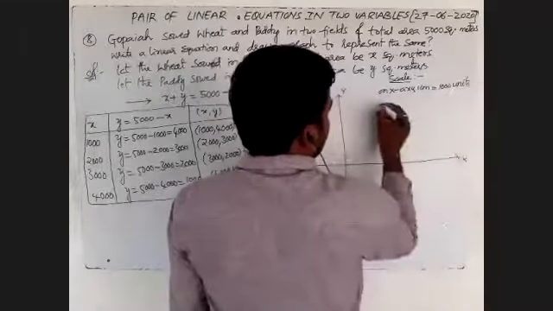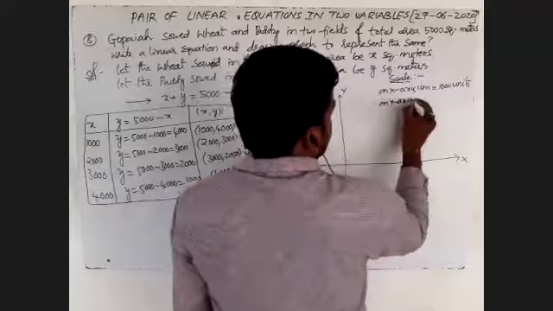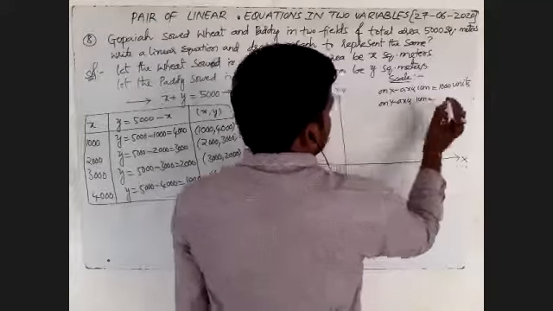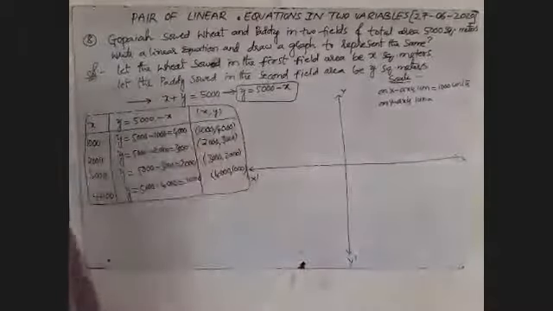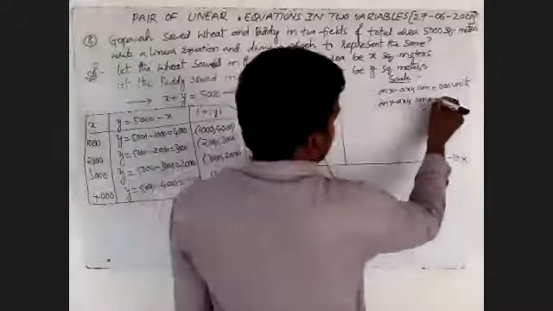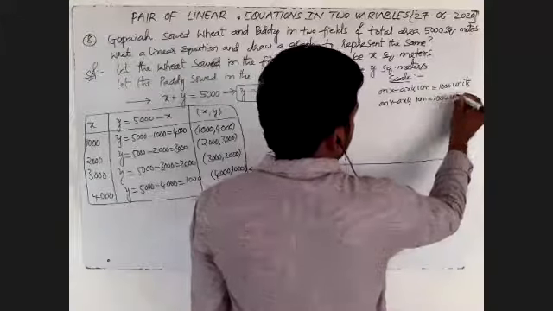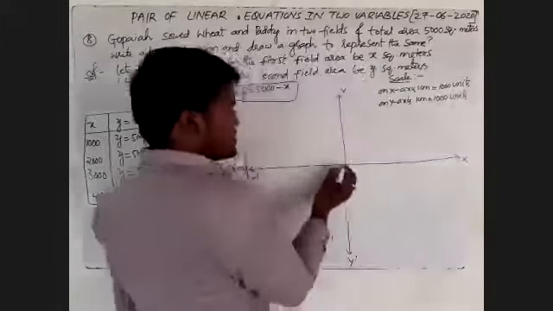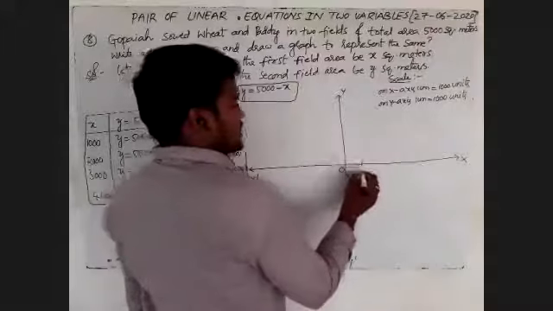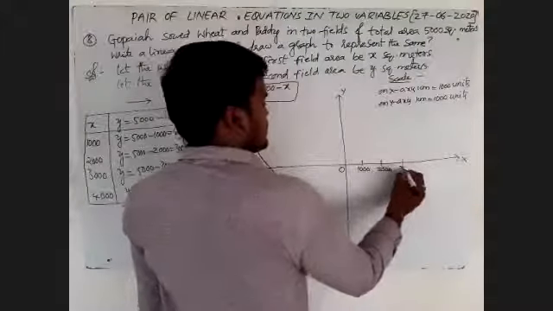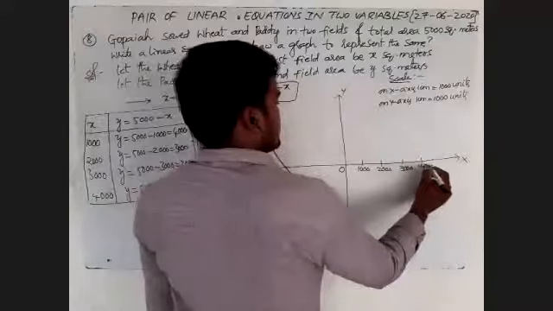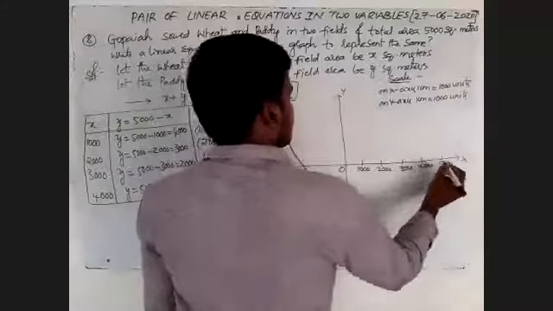After that we'll write on y axis 1 centimeter is equal to, we'll observe the y axis values 4000, 3000, 2000, 1000. Here also we'll take 1000 units. Here we'll write this is the origin. So we'll take 1000, 2000, 3000, 4000, again 5000.